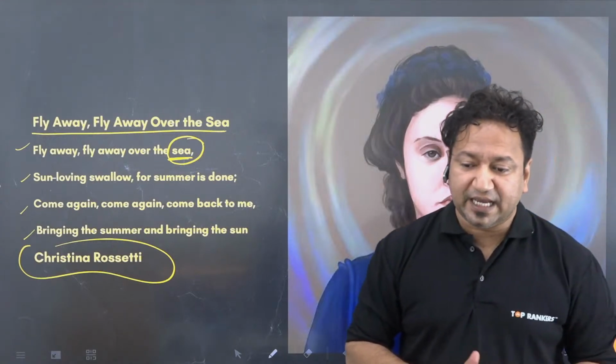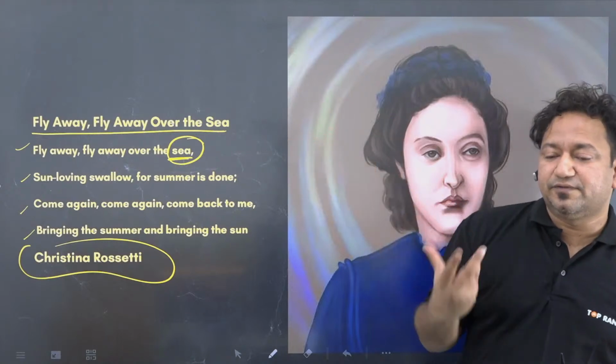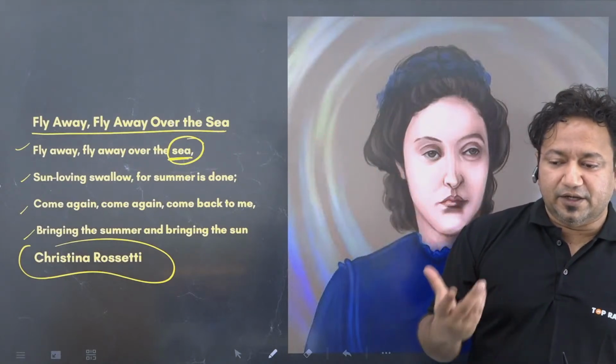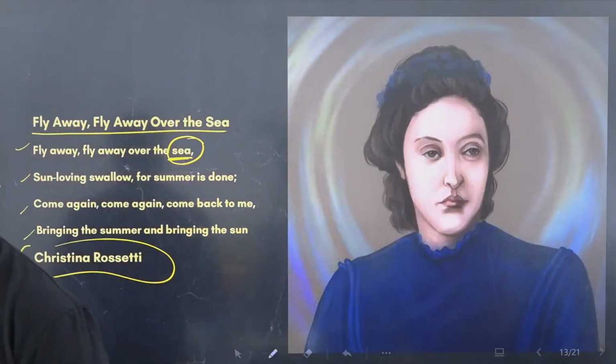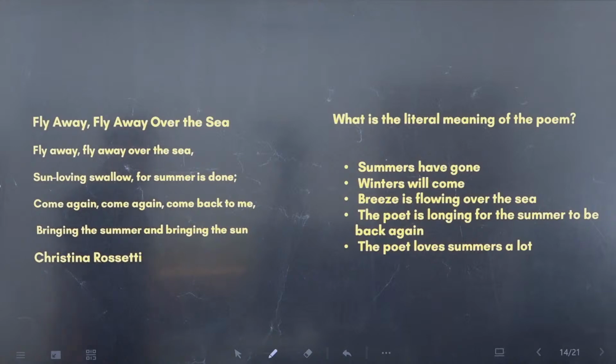One more interpretation can be the sea breeze, which goes in the summer, and the breeze is very soothing. And the author is longing that that breeze should come back again. Is that clear, everyone? Just four lines, the poet has tried to talk about a lot of things. It is open to interpretation. Gagar mein sagar bhar diya, right? Let us go to the first question.